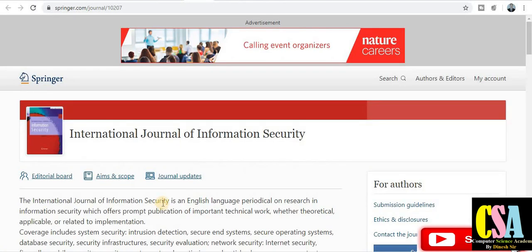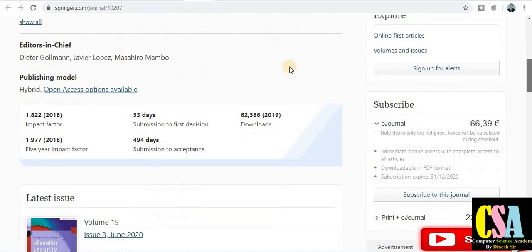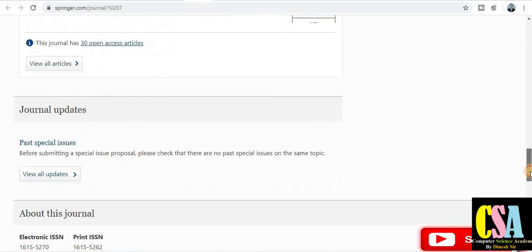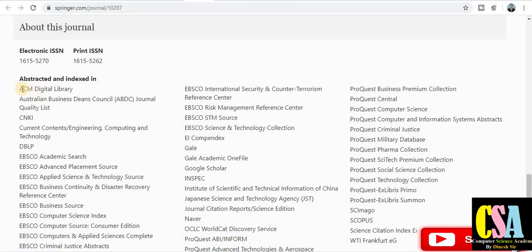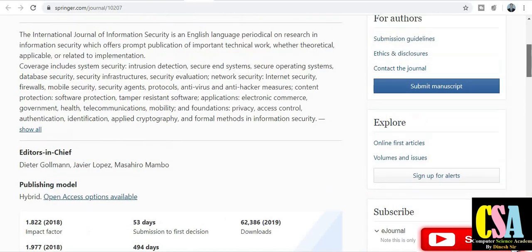Now the second journal also belongs to Springer: International Journal of Information Security. You can also explore the aims and scope and journal updates after clicking on this. In the same way, this is about the journal, impact factor 1.822, and this is the maximum time duration within which your paper may be published in this journal. This is a very good journal, and this is the indexing. It is a Scopus and SCI indexed journal, indexed by very renowned agencies. So this is a quality indexed journal.